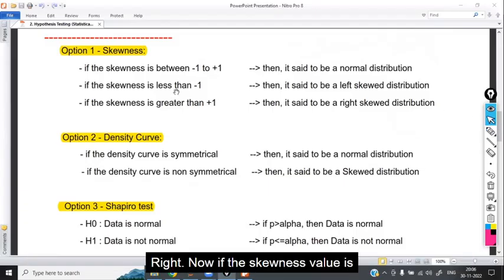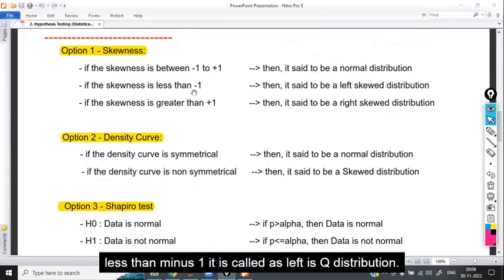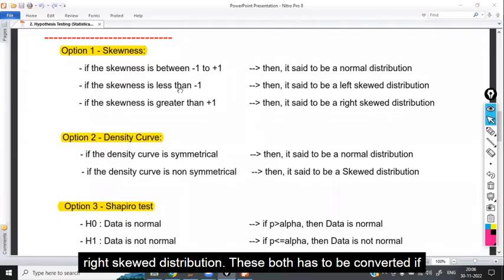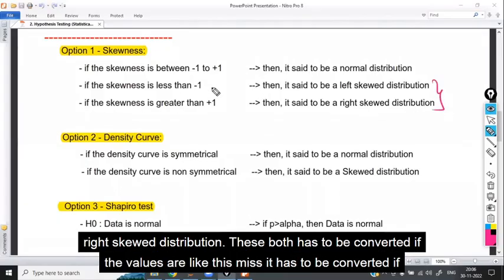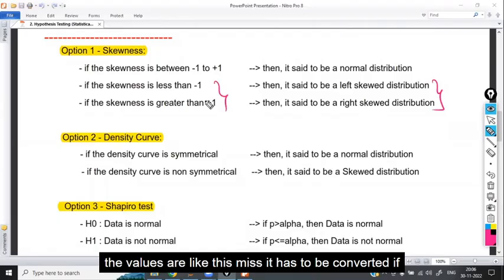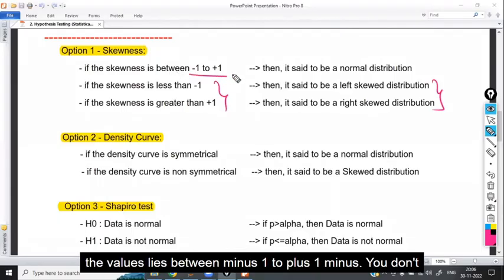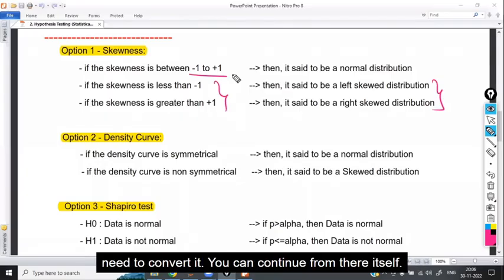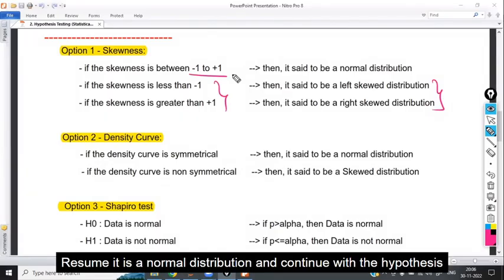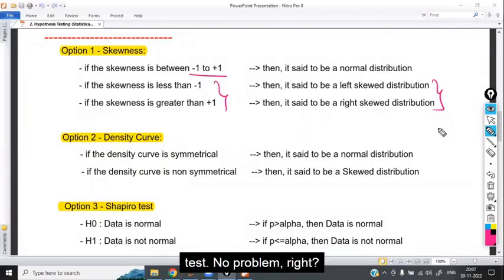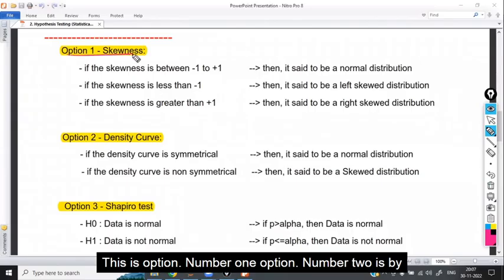Right? Now, if the skewness value is less than -1, it is called a left skewed distribution. If the skewness value is greater than 1, it is called a right skewed distribution. These both have to be converted. If the values are like this, they have to be converted. If the values lie between -1 to +1, you no need to convert. You can continue from there itself. Assume it is a normal distribution and continue with the hypothesis test. No problem. Right? This is option number 1.